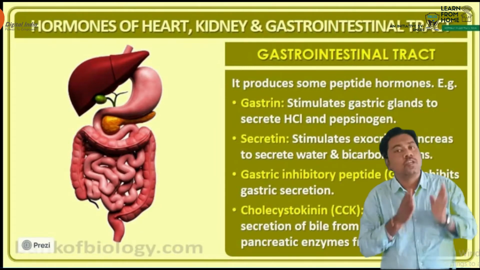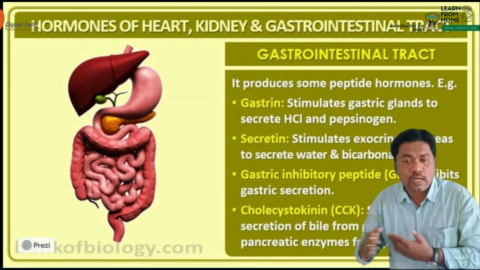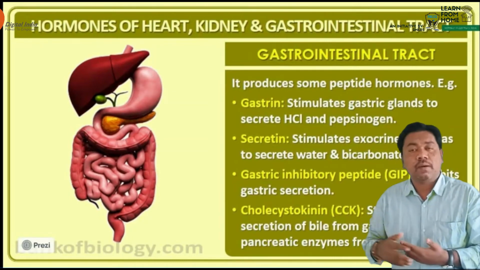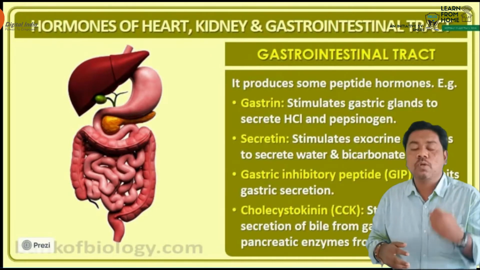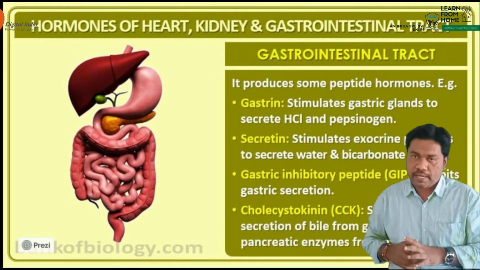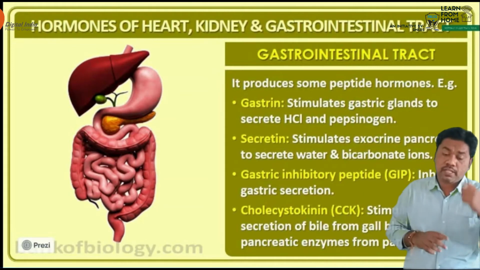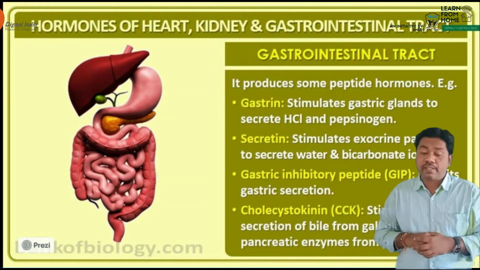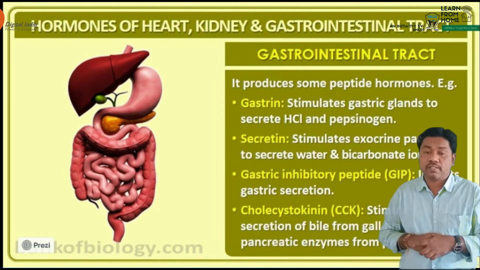Secretin is a hormone, also produced from the duodenal mucosa. It acts on the exocrine part of the pancreas. It stimulates the secretion of water plus bicarbonate. So this is the importance of secretin: it stimulates the exocrine pancreas to secrete water and bicarbonate ions.